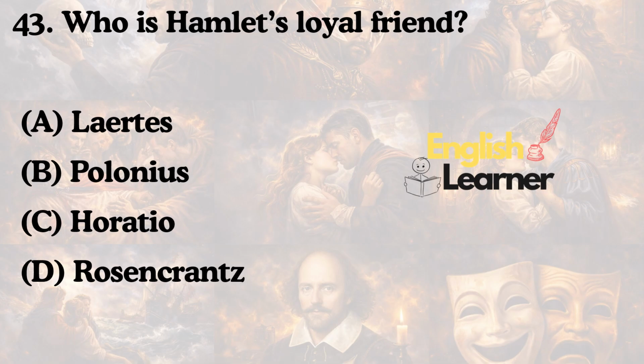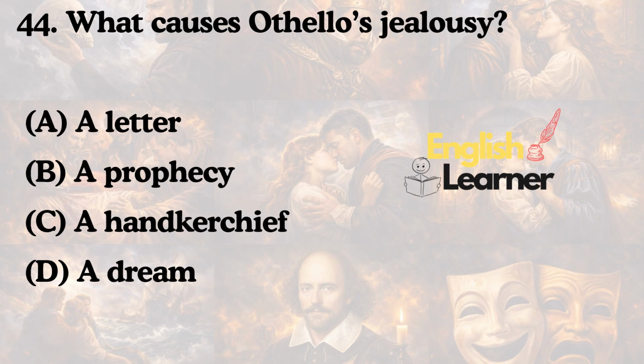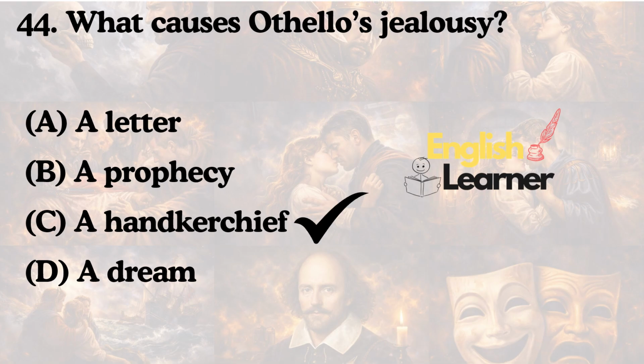Who is Hamlet's loyal friend? Laertes, Polonius, Horatio, or Rosencrantz? The answer is Horatio. What causes Othello's jealousy? A letter, a prophecy, a handkerchief, or a dream? The answer is a handkerchief.